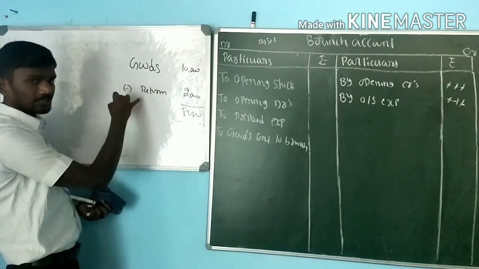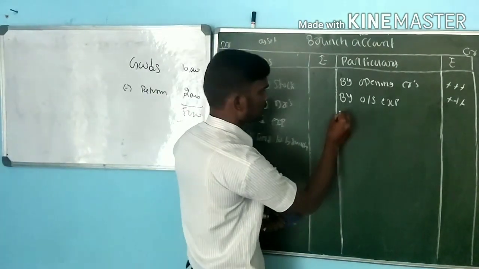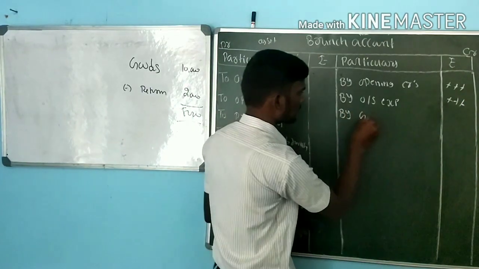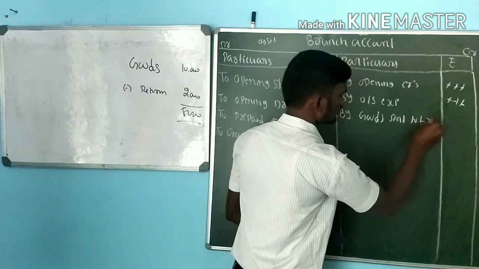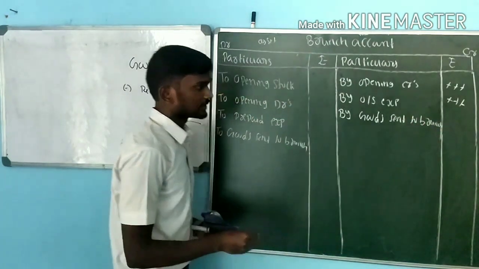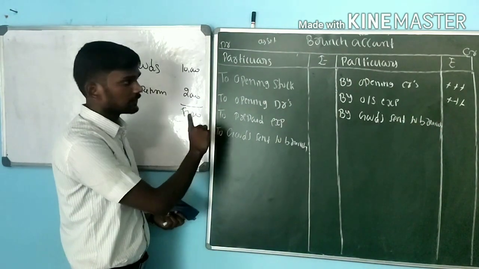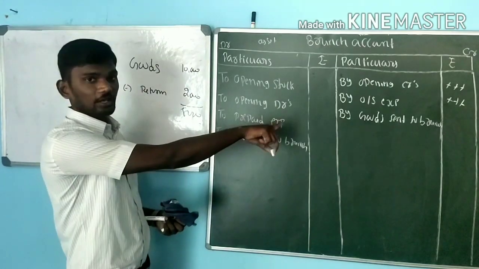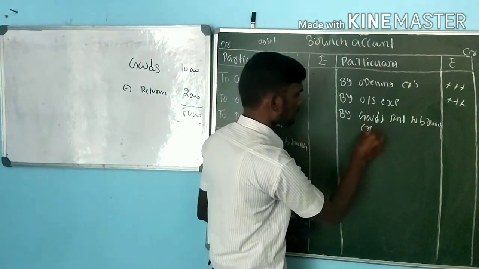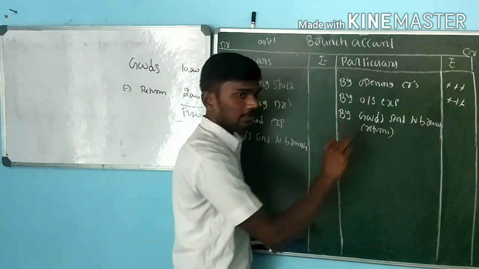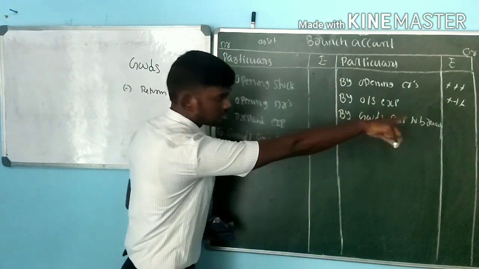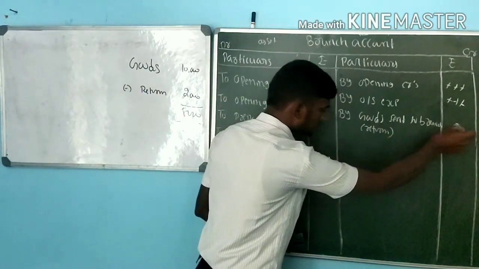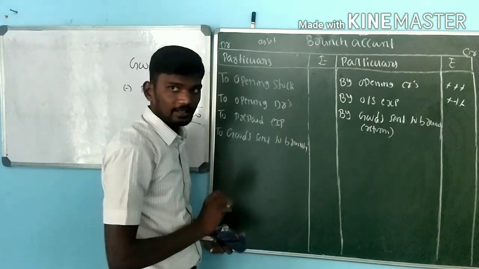Whatever goods they are returning back, we have to record under the credit side, by goods sent to branch. If any goods sent to branch, debit. If any goods returned, we have to record under the credit side, so that it will tally. Like in the example, goods sent is 10,000, return value is 2,000, 10,000 minus 2,000, that is 8,000 balance.